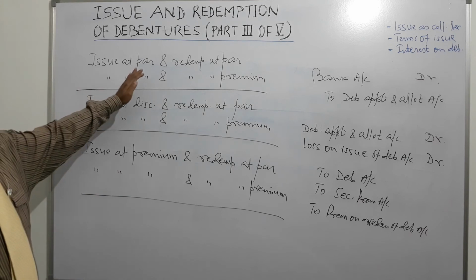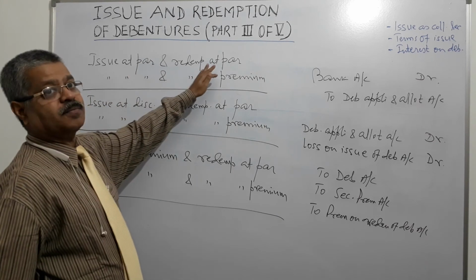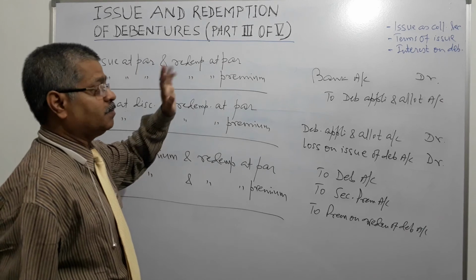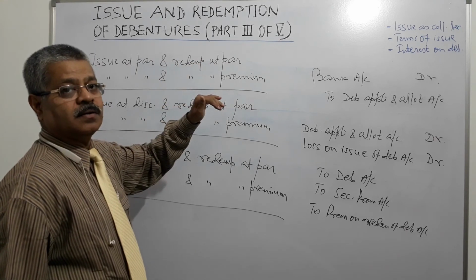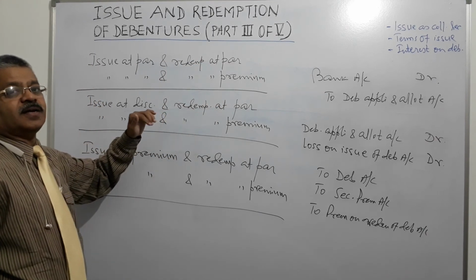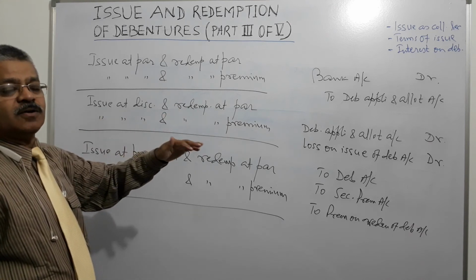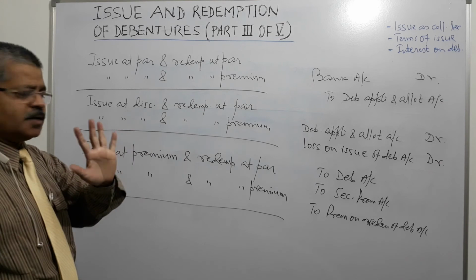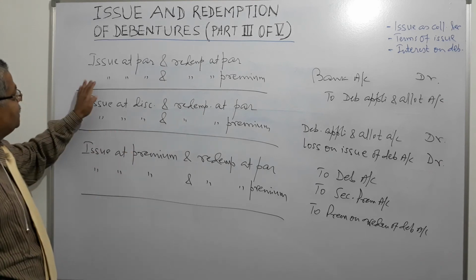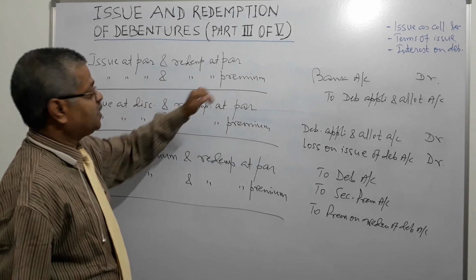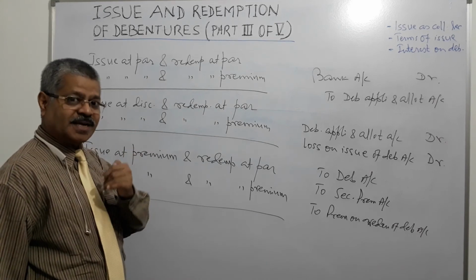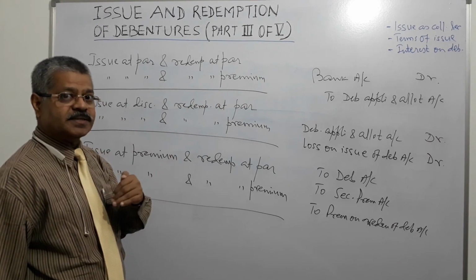Now you can do one thing. Issue at par 100 rupees, redemption at par 100 rupees. Simple. Bank account debit, credit debenture application and allotment account. And debit debenture application and allotment account, credit debentures account 100. Issue at par and redemption at premium. So the company has to provide the premium amount in the beginning itself.